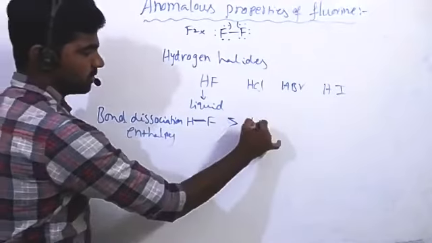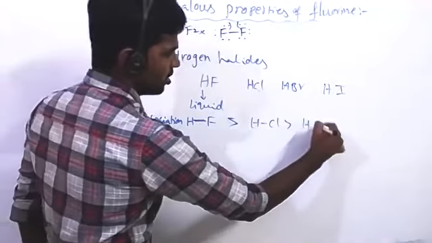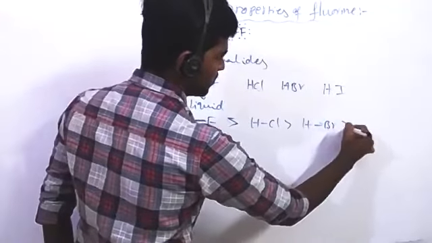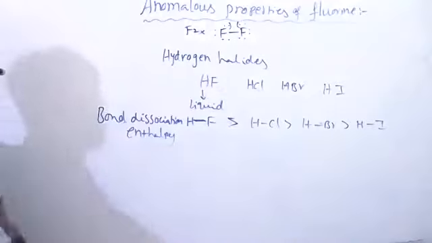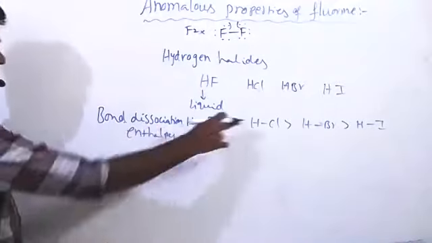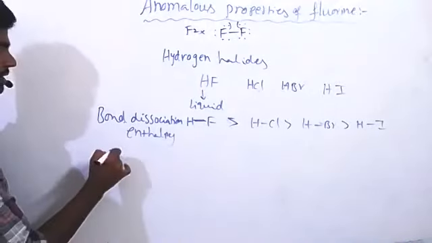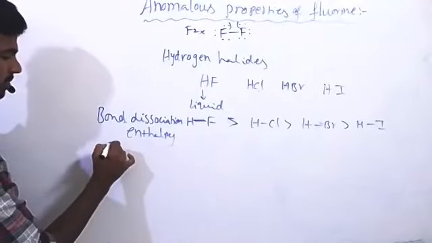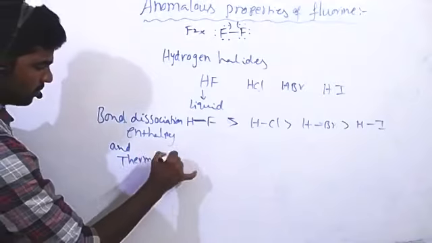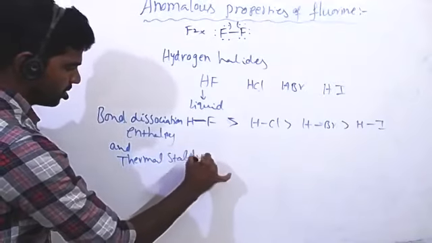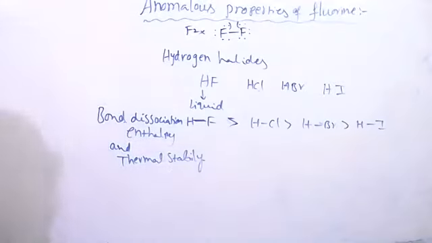So this is the order: HF, HCl, HBr, HI. The HI bond we can break very easily, as it has low bond dissociation enthalpy, and thermal stability we are also maintaining in the same order.